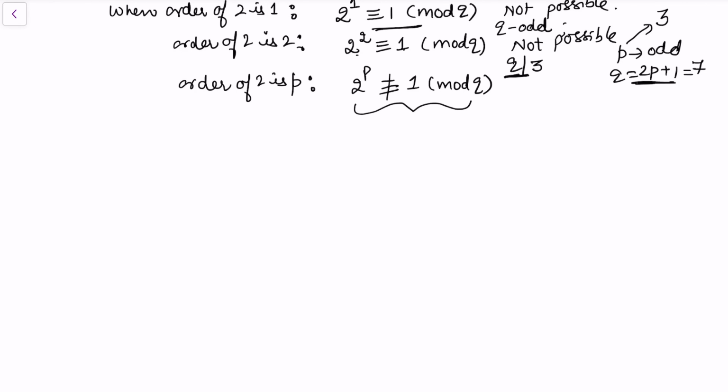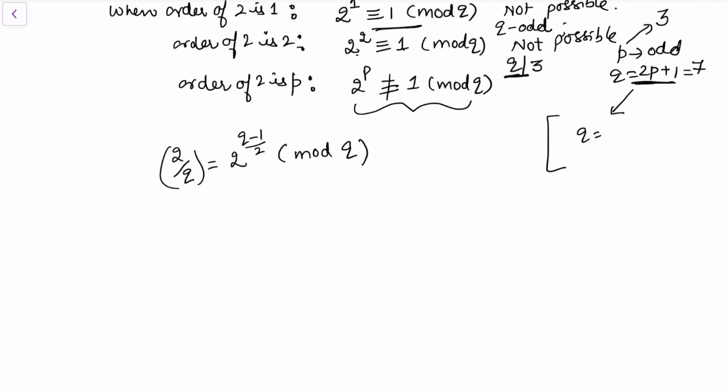Now to show this, I consider the Legendre symbol (2/q). Using the Legendre symbol properties, I can write this as 2^((q-1)/2) modulo q. Here you notice that q is 2p + 1, so (q-1)/2 is p. I can replace it by p, and that gives 2^p modulo q. This is the value of (2/q) as a Legendre symbol.